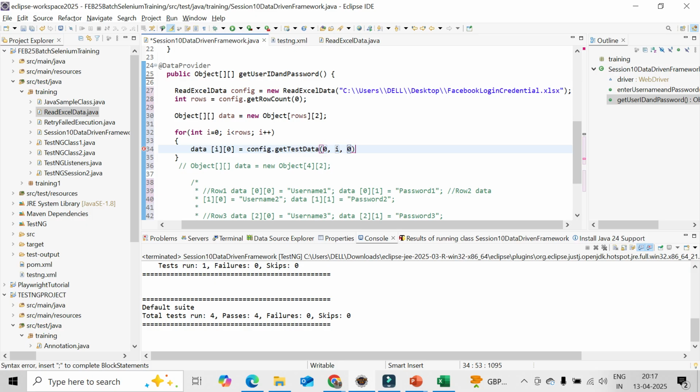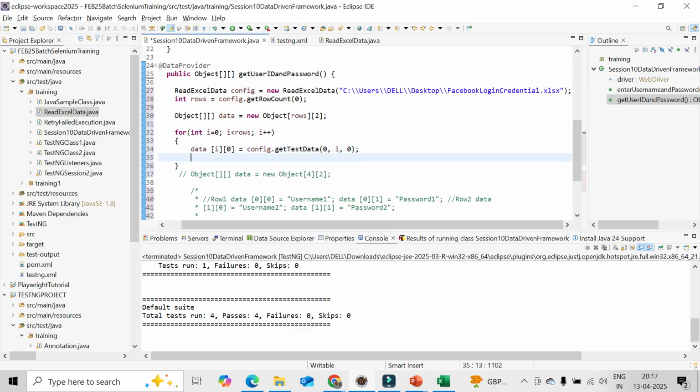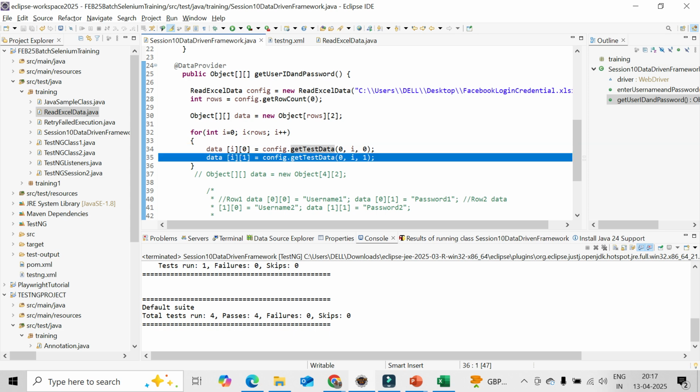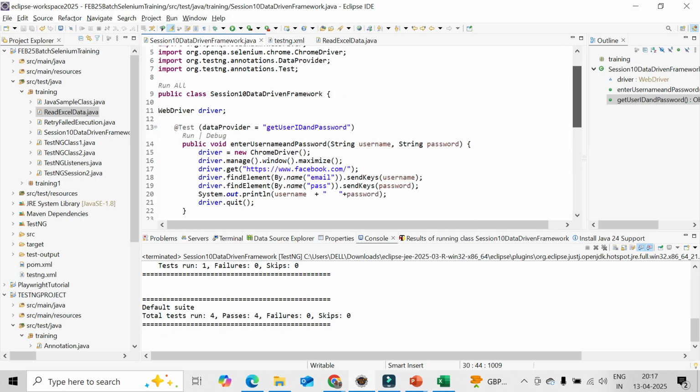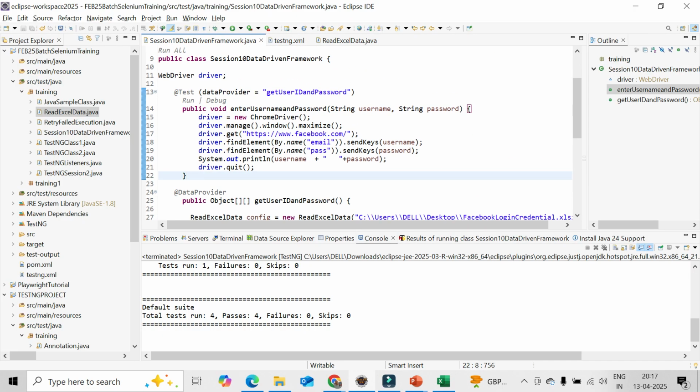Later we can automate both row and column as well. That's done. And the second one, column label. What I will do? I will change it to i, 1, and same thing, 1. That's all. In case you have 3 fields to interact with, you can create 3 things like that: 0, 1, 2. Here you can give the 3. Now rest of the stuff we did not change anything, and the coding part I will also not be changing anything. That is the beauty.